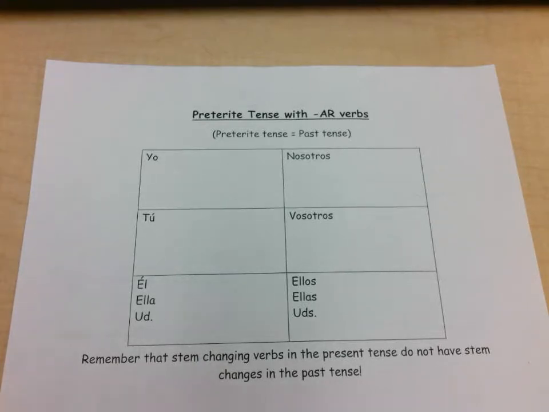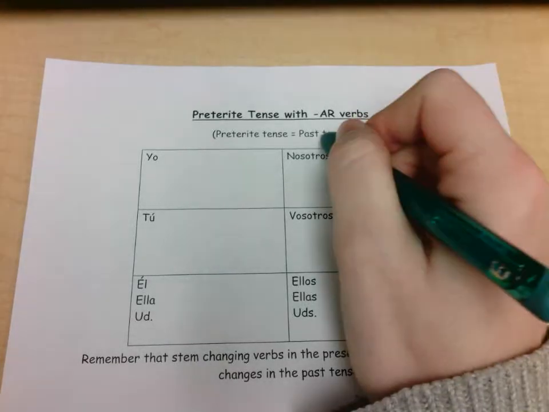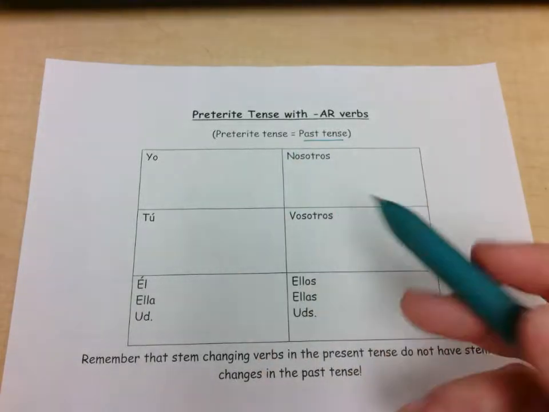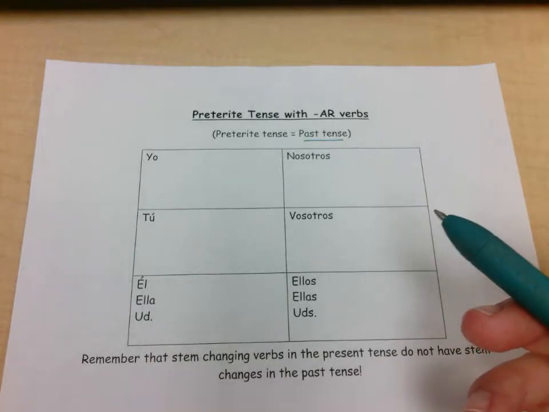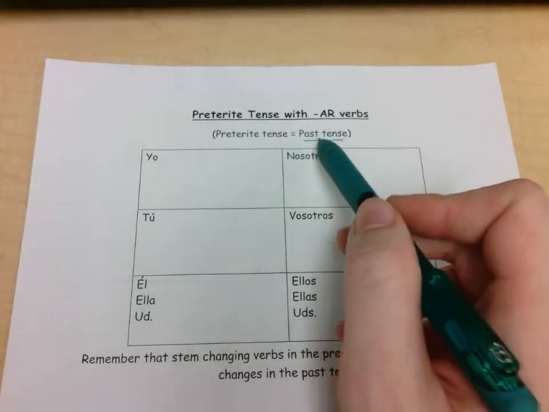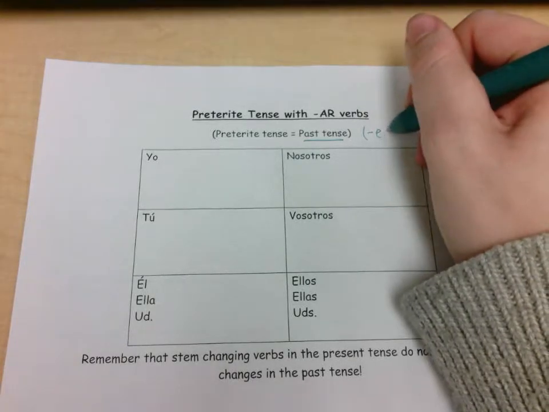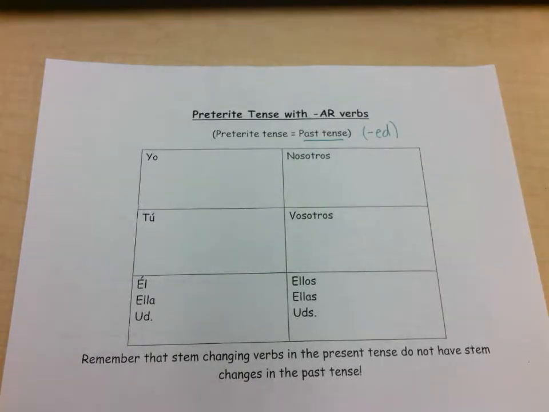The preterite tense is just another way to say the past tense in Spanish. It's the exact same thing. It's synonymous. So when you hear me say past tense, obviously I'm talking about the preterite tense, and when I say preterite tense, because I will say preterite tense a lot in class, I am talking about the past tense, alright? Obviously in English, whenever we add an -ed usually to a word, that's when we're using the past tense or the preterite tense, alright?